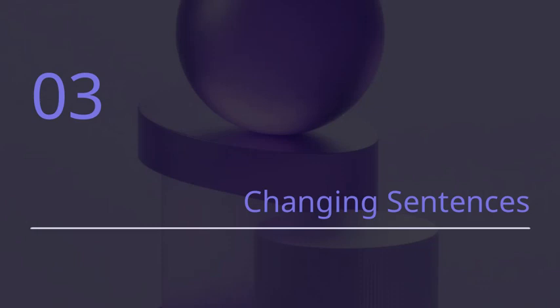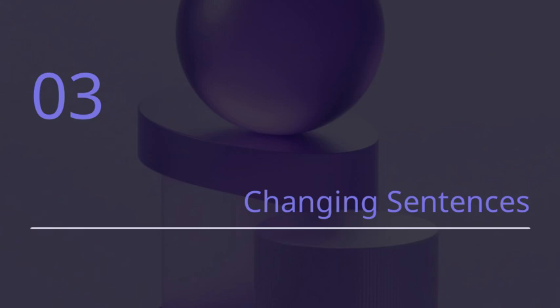Let's take a closer look at changing sentences. This is a crucial concept because it highlights how we can adapt our language to better suit different contexts or audiences. When we talk about changing sentences, we're really focusing on modifying structure, tone, or emphasis to achieve clearer communication. For example, shifting from a passive to an active voice can make our message more direct and engaging. Or, rephrasing a complex sentence into a simpler one helps ensure our audience easily understands the point. This idea ties back to the overall theme of effective communication. It's about being flexible and intentional with our language choices.